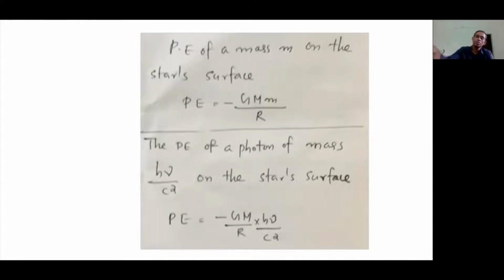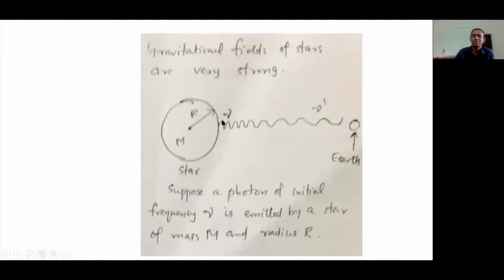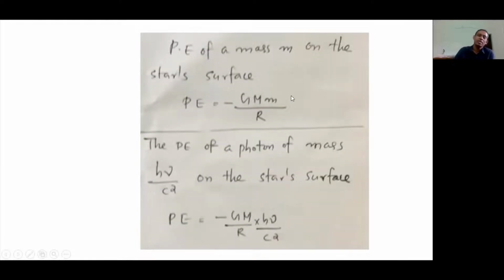And if you place a body of mass m on the surface, its gravitational potential energy will be minus G capital M small m over r. So this will be the potential energy. Now in this case, we are considering a photon that is being emitted. So we are considering its potential energy, which is minus GMm over r.